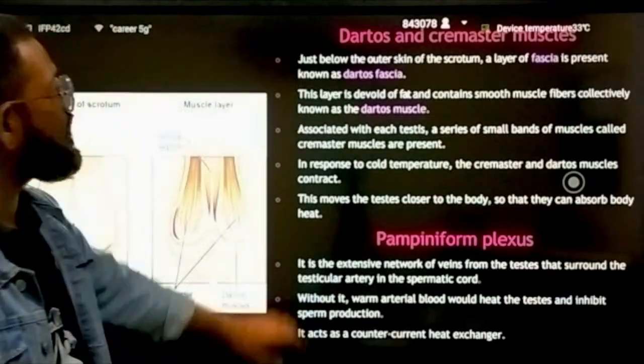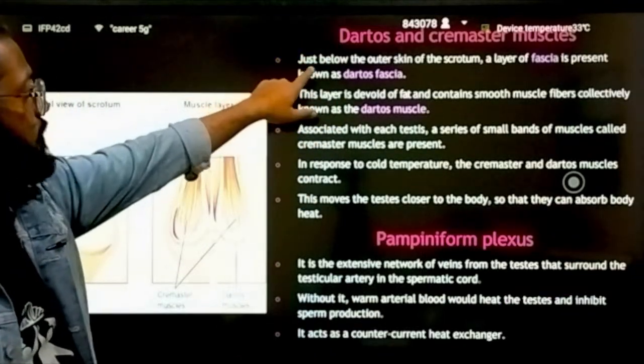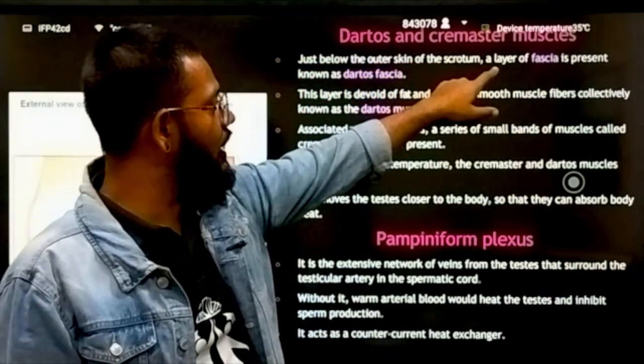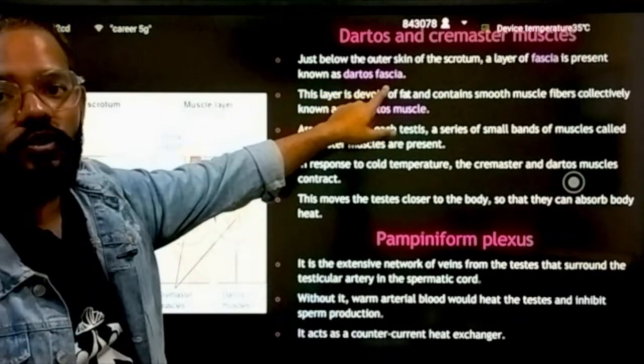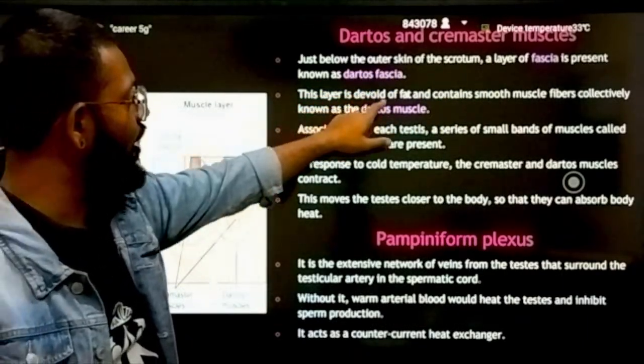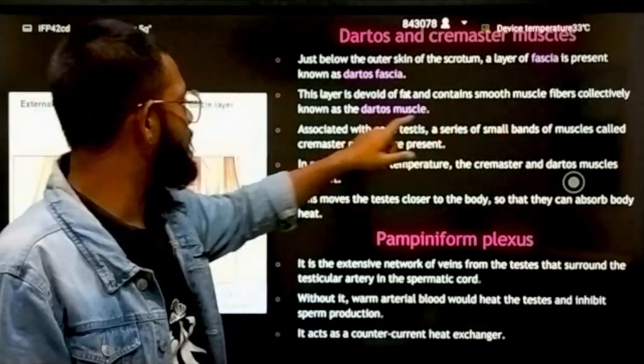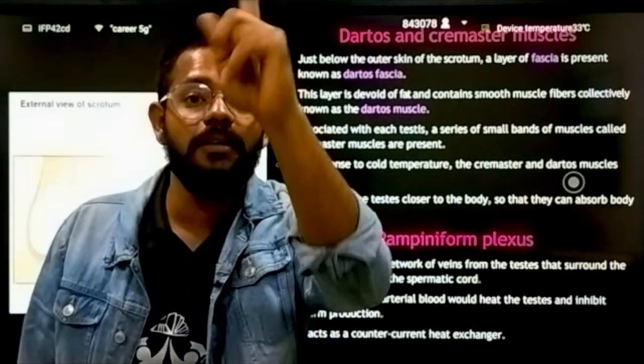Next we have dartos and cremaster muscle. Just below the outer skin of the scrotum, a layer of fascia is present, known as dartos fascia. This layer is devoid of fat and contains smooth muscle fibers, collectively known as dartos muscle.